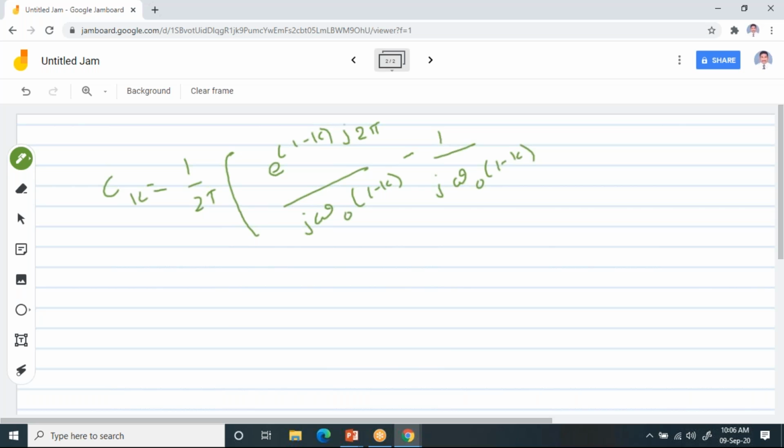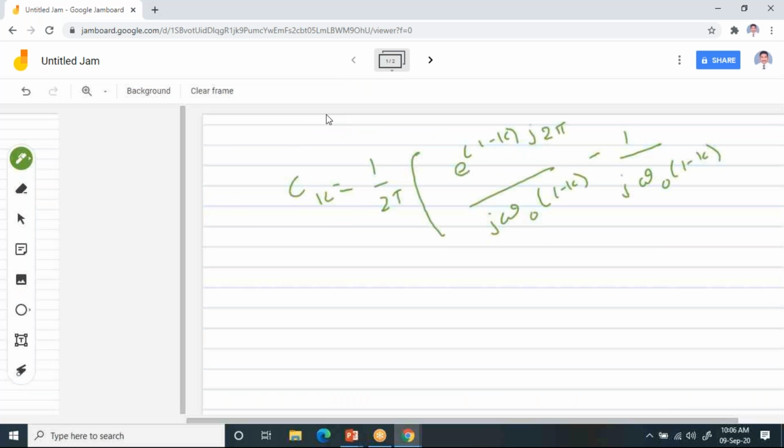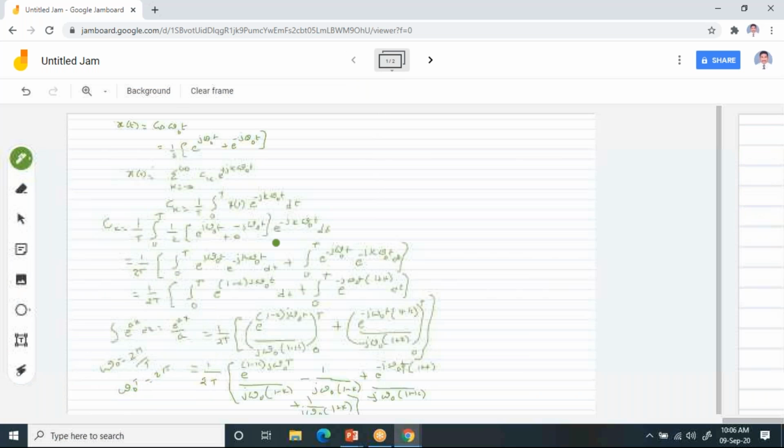This is the second term. Then observe the previous slide so that you can understand.